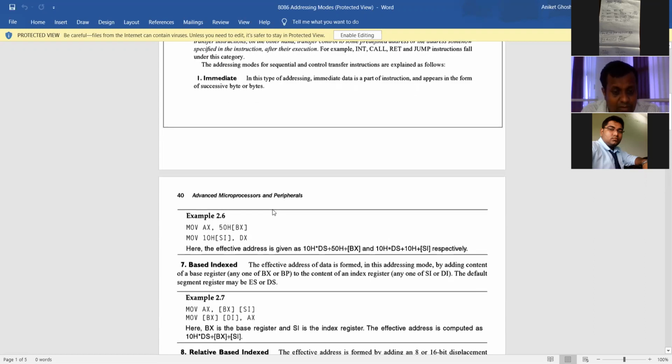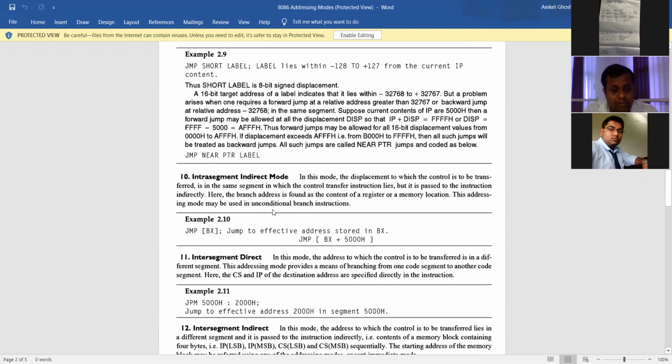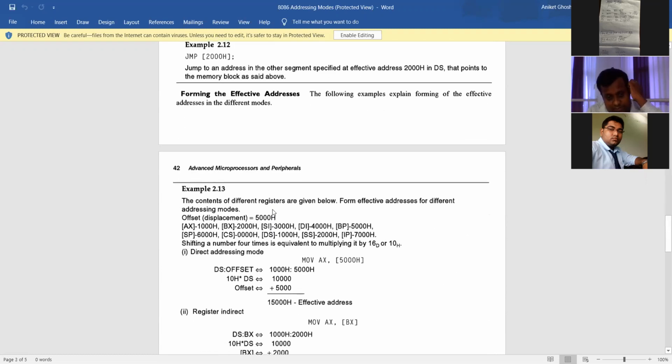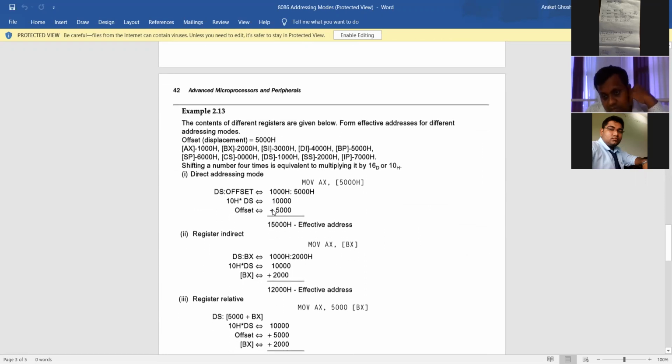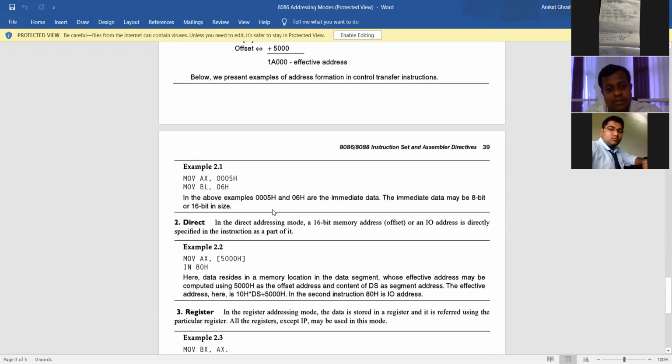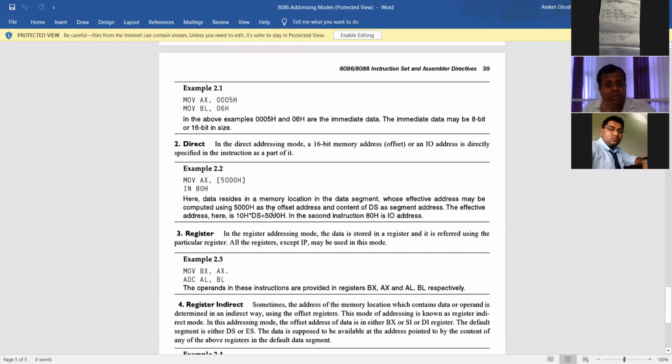Go down. No, the page number is missing. Go down. Is there anything else? Yes, this page. Just see the first page, then this page.